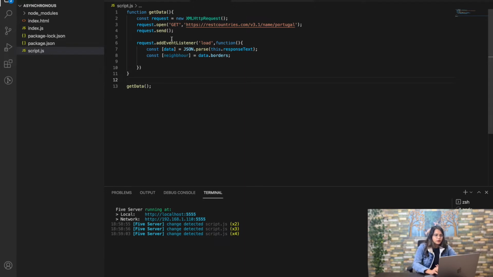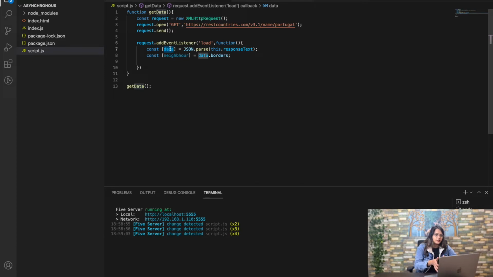Okay, so first of all, I'll explain. To create a request, we first have to create an instance of this new XML HTTP request. Now we are opening the request, and since it is a GET request, because we are requesting data from the API, this is the URL. Since we wanted to get the data of Portugal, this is the URL, and then we are sending the request. After sending the request, we are adding an event listener which will check everything while loading the request. And then we are getting the data, in the response text, and we are putting it in this data constant.